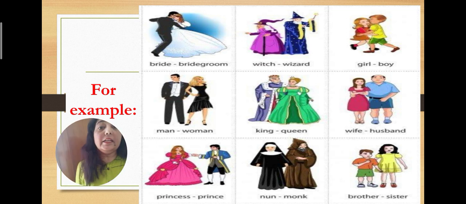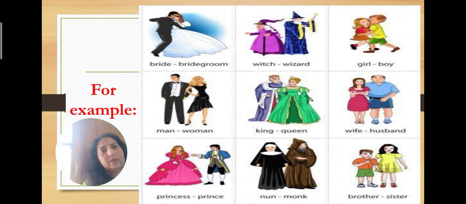You can see bride and bridegroom. Bride is the girl and bridegroom is the boy. Then we have man and woman, princess and prince, witch and wizard, king and queen, nun and monk, girl and boy, wife and husband, and brother and sister. So these were some of the genders.